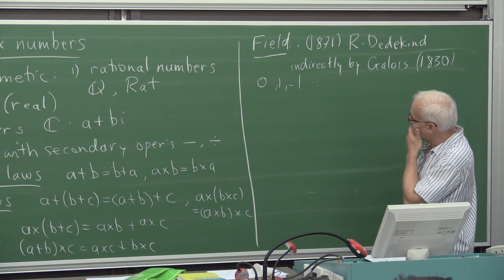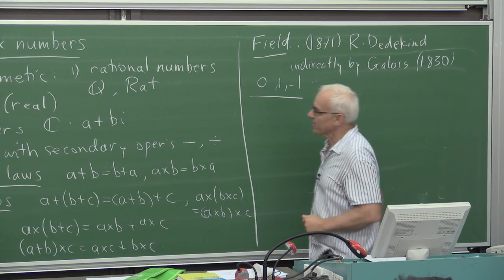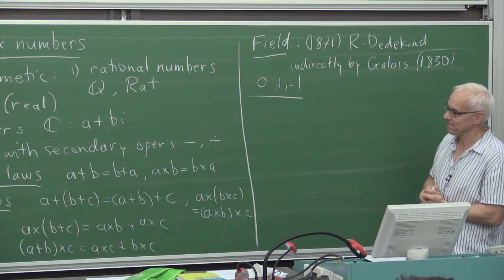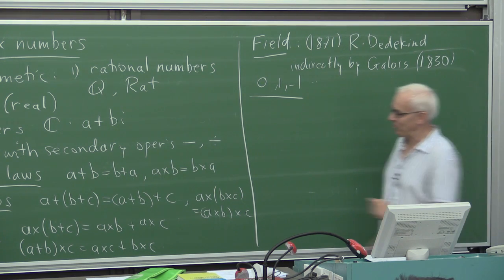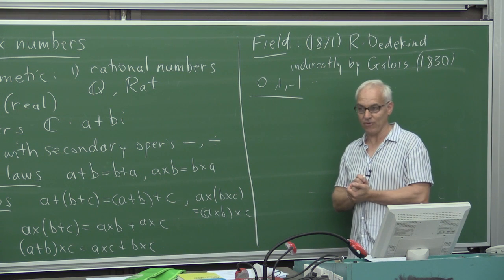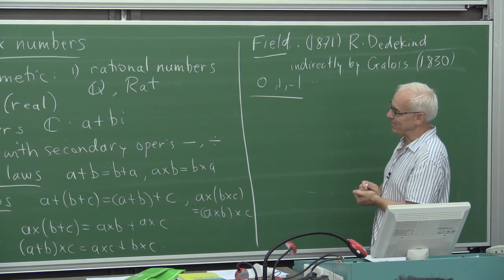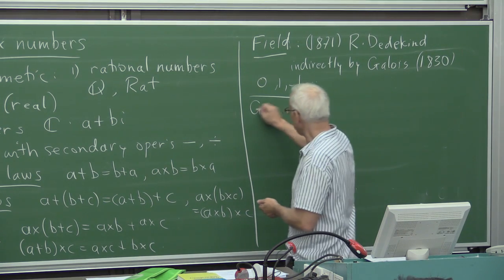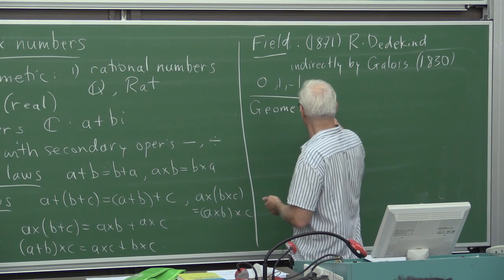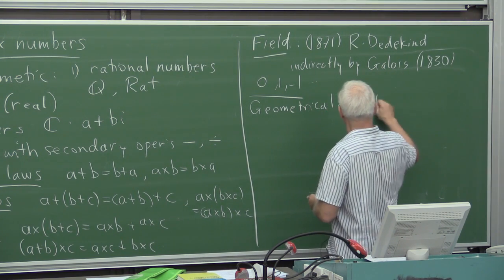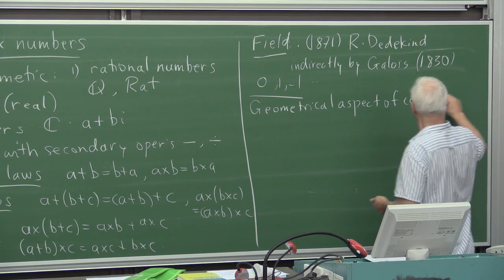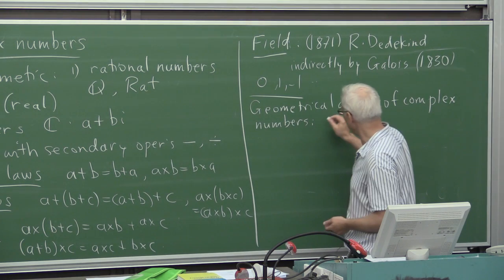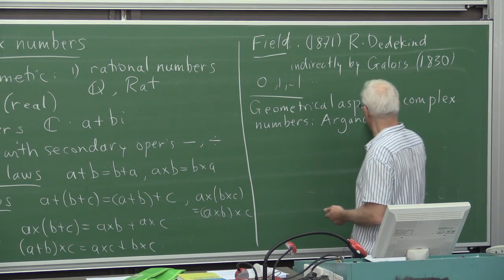Okay, so earlier, this third example of complex numbers, of course, historically has an ambiguous aspect because people struggled with understanding what complex numbers were. And they eventually realized that there was a geometrical aspect to complex numbers. The geometrical aspect of complex numbers was developed by Argand and Gauss.